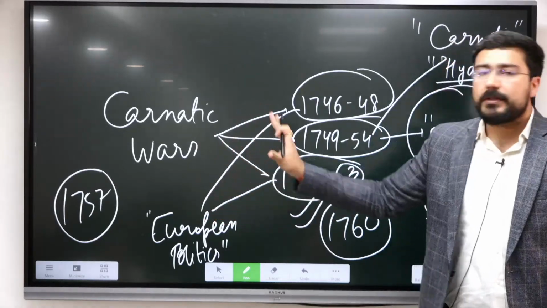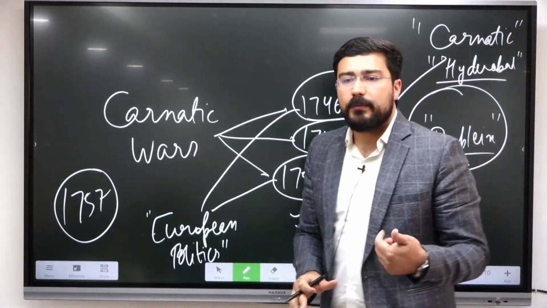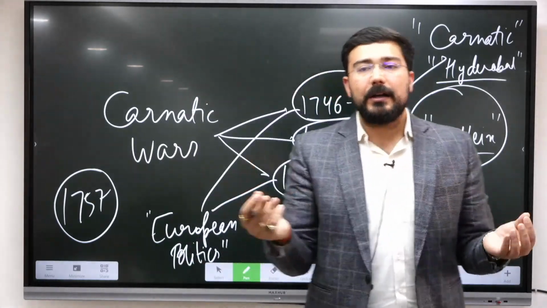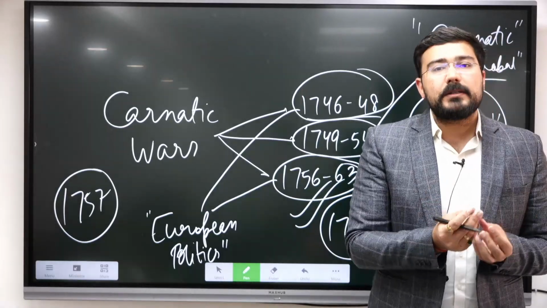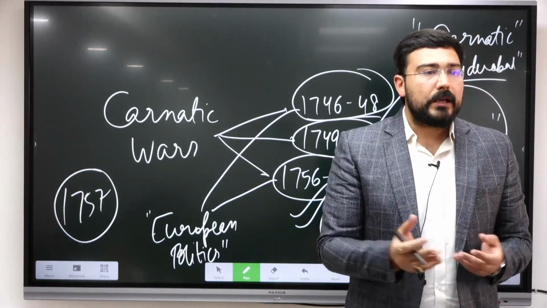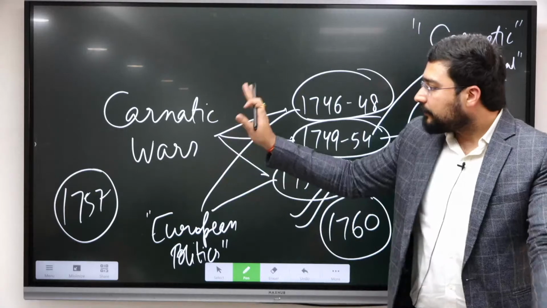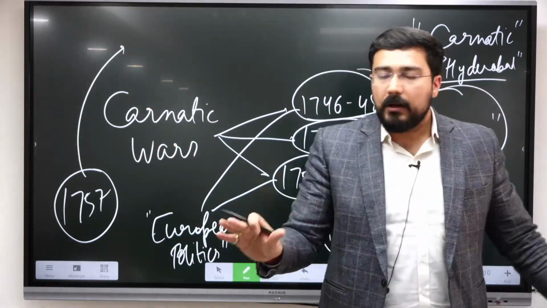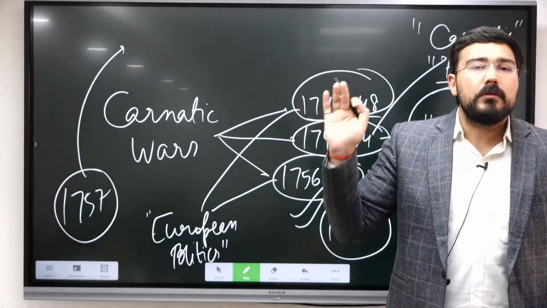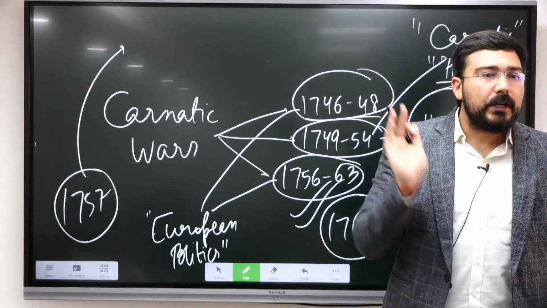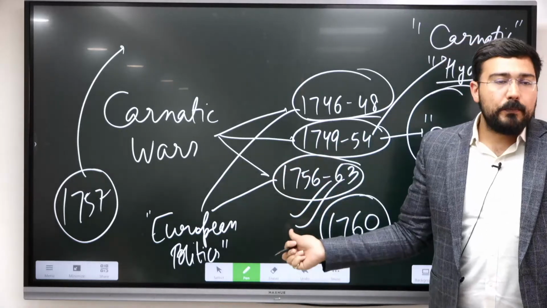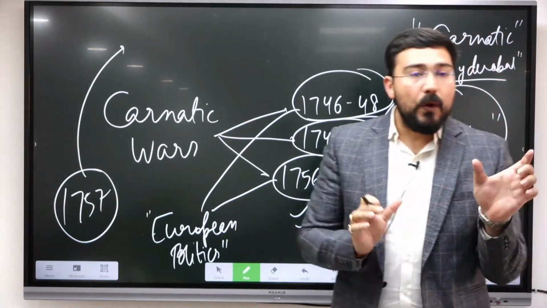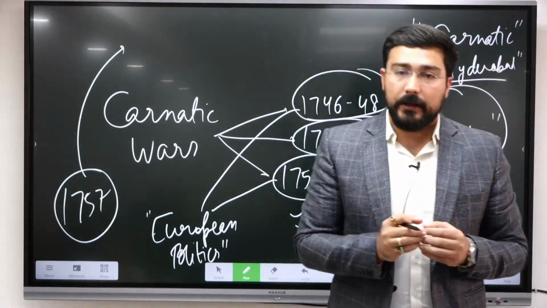ठीक है, तो इसके ऊपर काफी सारे कमेंट्स हैं. We'll discuss those comments. We'll see the previous year questions also, because you have to learn how to understand these comments, and these comments are perspective based. Like I tell you one of the comments: the victory over Bengal gave a financial stick to the British, and this stick was used by them to repeatedly beat the French. So comments काफी अच्छे लगते हैं, and you have to include them in your answer writing.